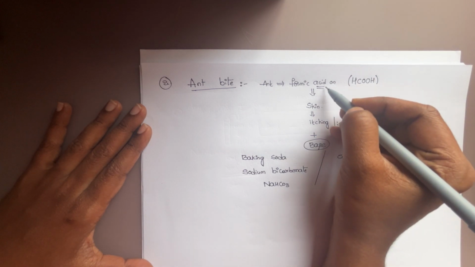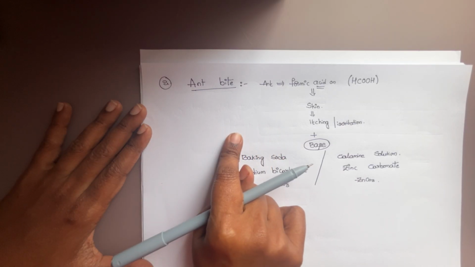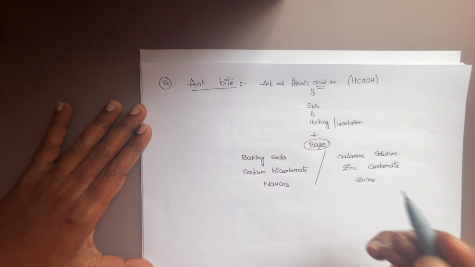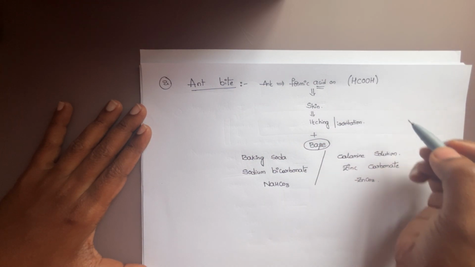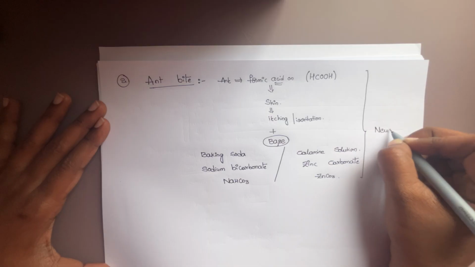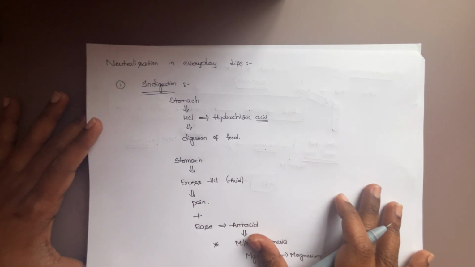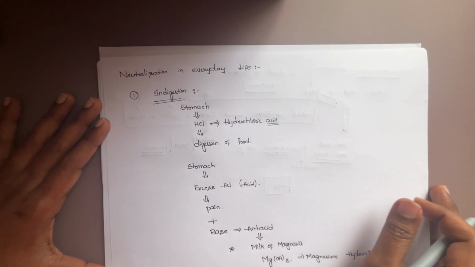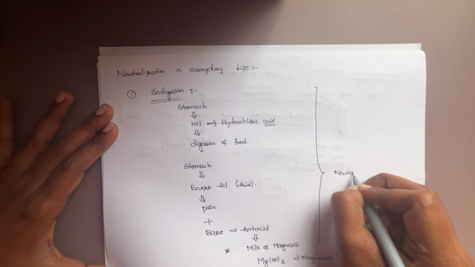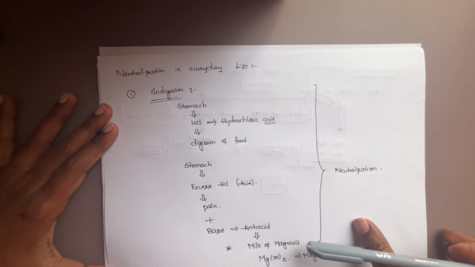Addition of a base to an acid to nullify the effect of the acid is called neutralization. In the examination, they may ask you: if you are nullifying the ant bite effect by using any substance, what is the type of chemical reaction? This is what we call a neutralization reaction. Previously, indigestion of the stomach is also neutralization, meaning stomach acid is nullified using a base. So these are very, very important.